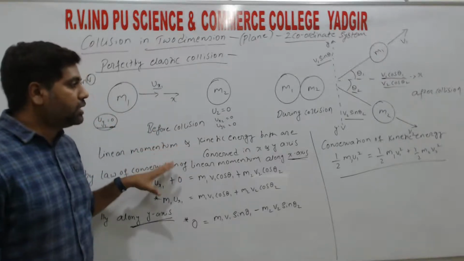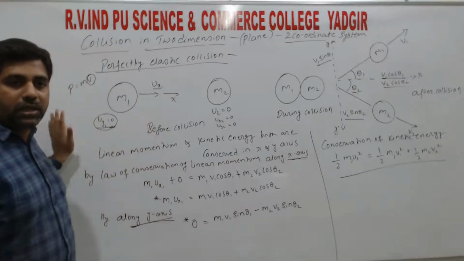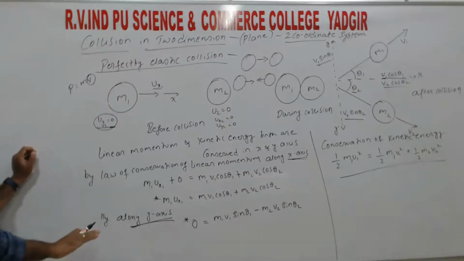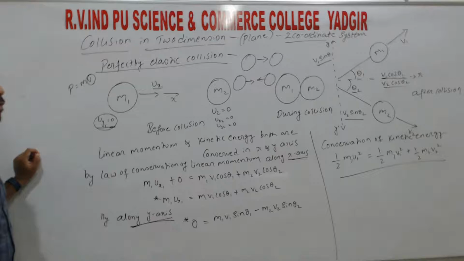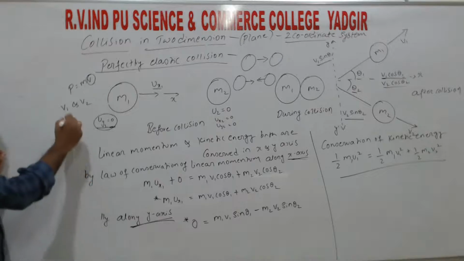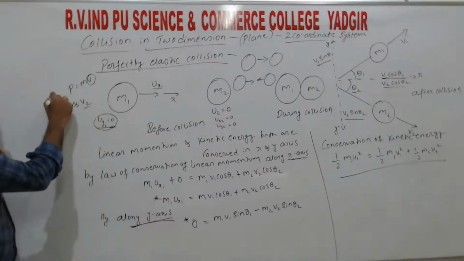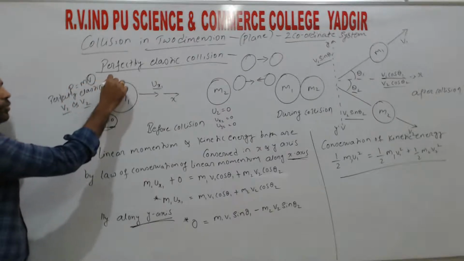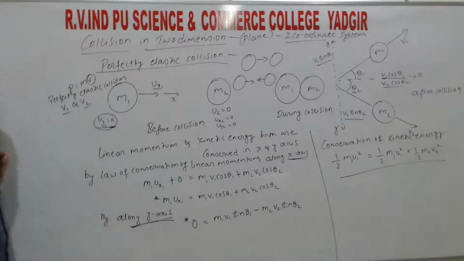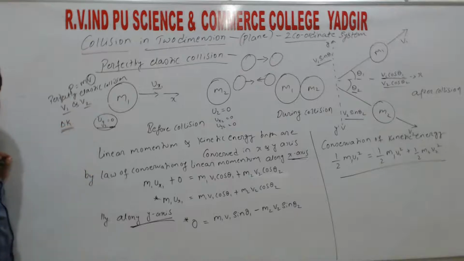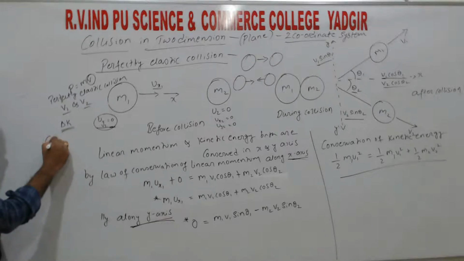For the NCERT syllabus it is restricted to this much topically, but for competitive exams this goes into much more depth. So for 5 marks, what is important is, in perfectly elastic collision, we need to find the relation for v1 and v2. So that is an important 5 marks derivation, right? Similarly, in perfectly inelastic collision, the change in kinetic energy, that is delta K. So these two are for 5 marks, along with one more important one,